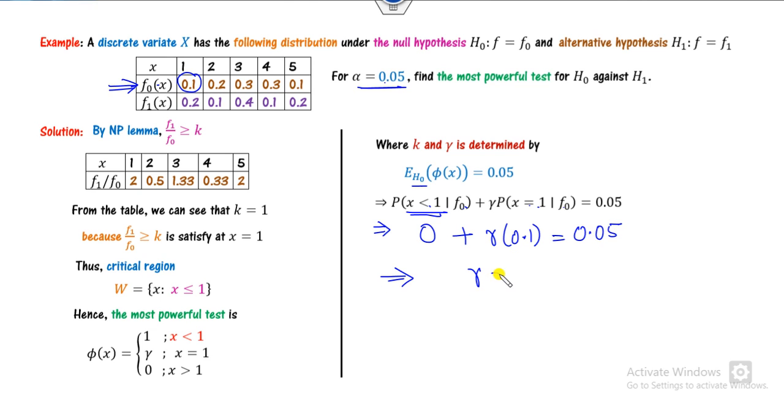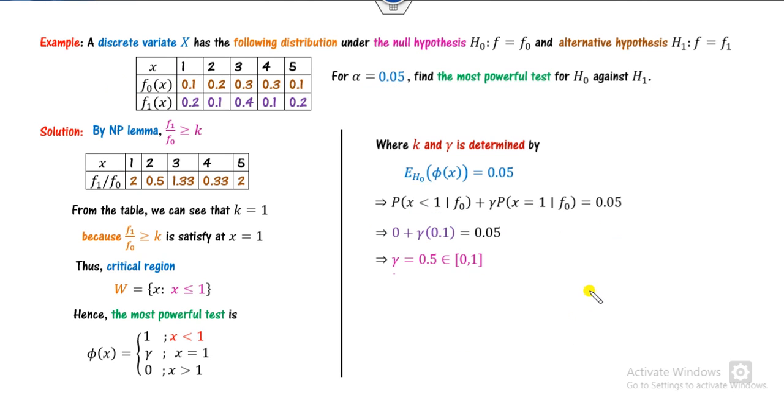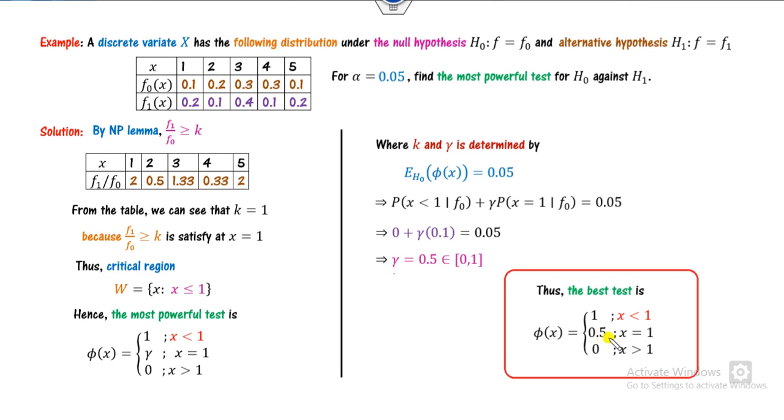So can you find the value of gamma from here? Divided by 0.1. What is the answer? This is 0.5, and you can see this belongs to 0, 1. So we get the value of k, we get the value of gamma, we can substitute here, and we can get the most powerful test as here. So this is the way you can solve the most powerful test with the help of discrete cases.